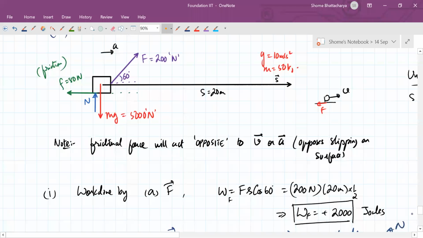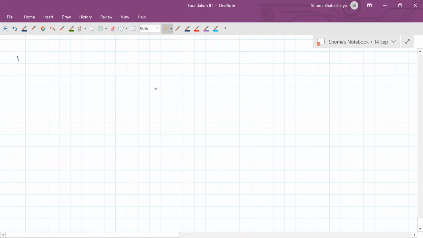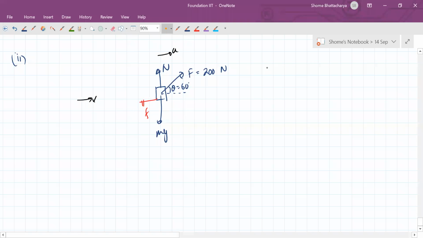The second part you can treat like a Newton's laws problem. You have seen that this force was 200 newtons at an angle of 60 degrees. Rest there is the normal reaction, weight, and friction, and the body is accelerating along this direction. So you take this as your x-axis and this as your y-axis, and first resolve the forces.